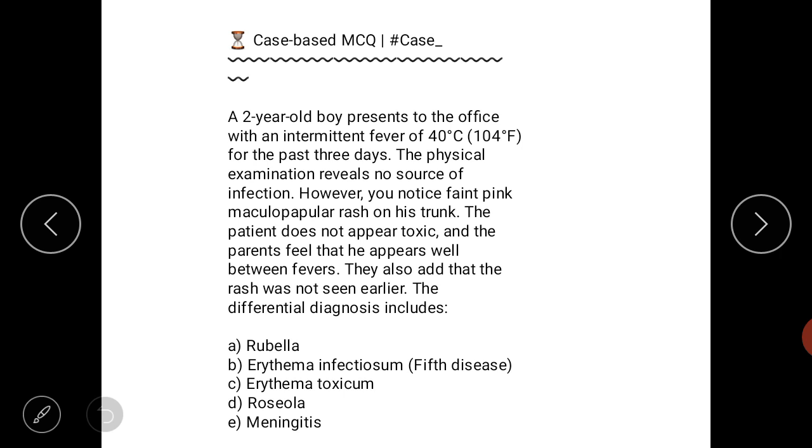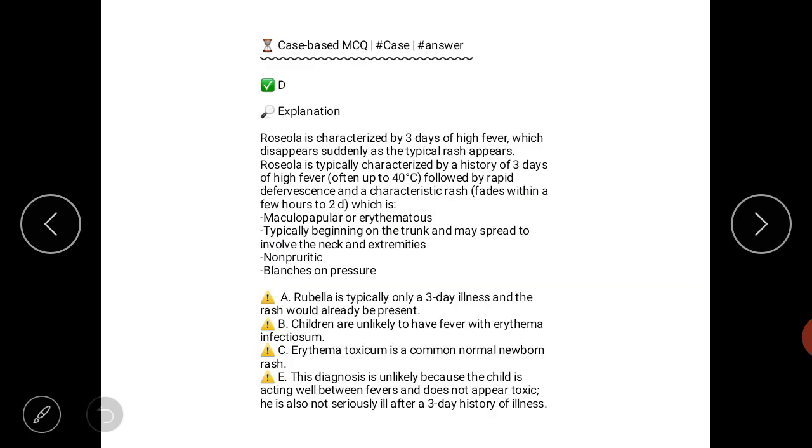So the main point is the intermittent fever, and maculopapular rash on his trunk. The rash was not seen earlier because the rash develops after the fever. Okay guys, so the answer is D, roseola.